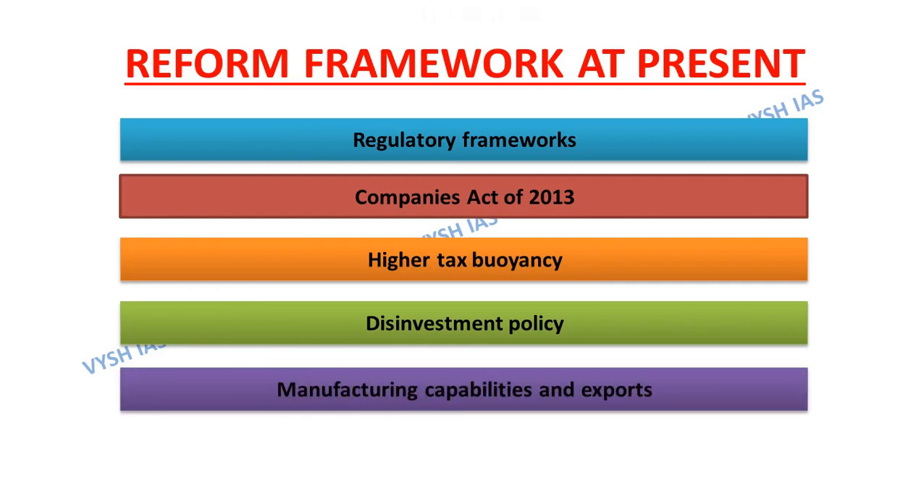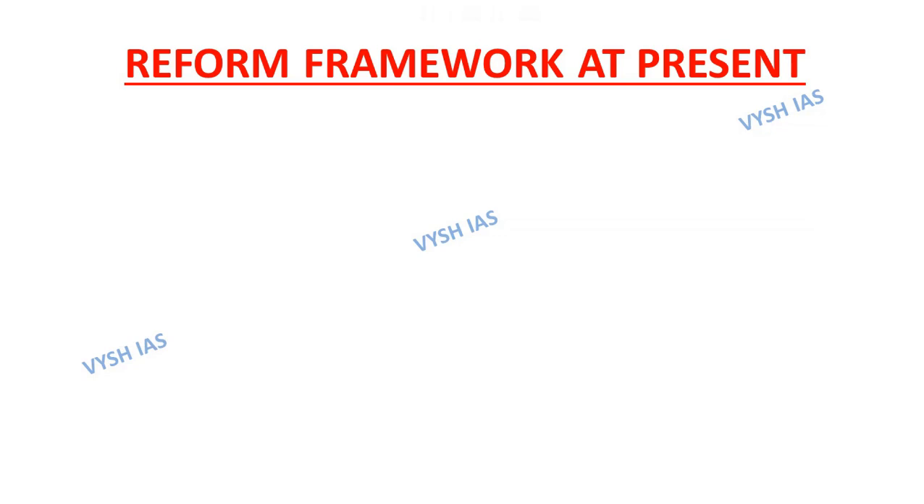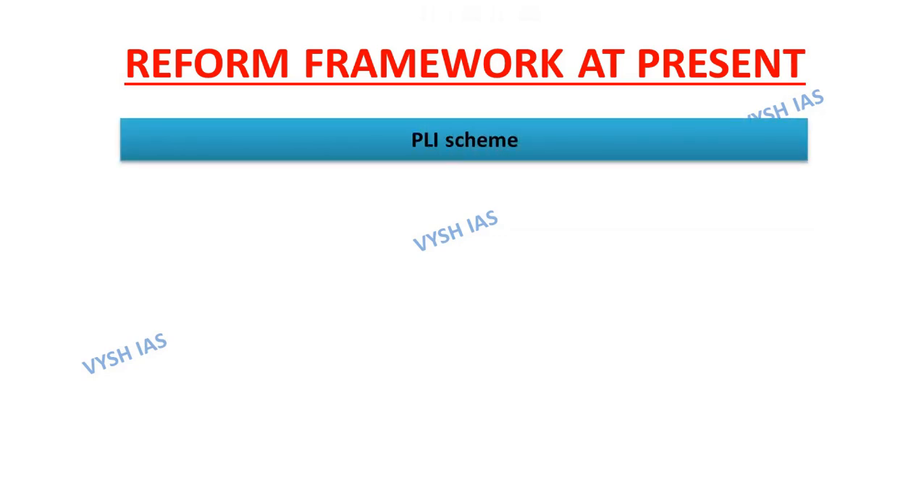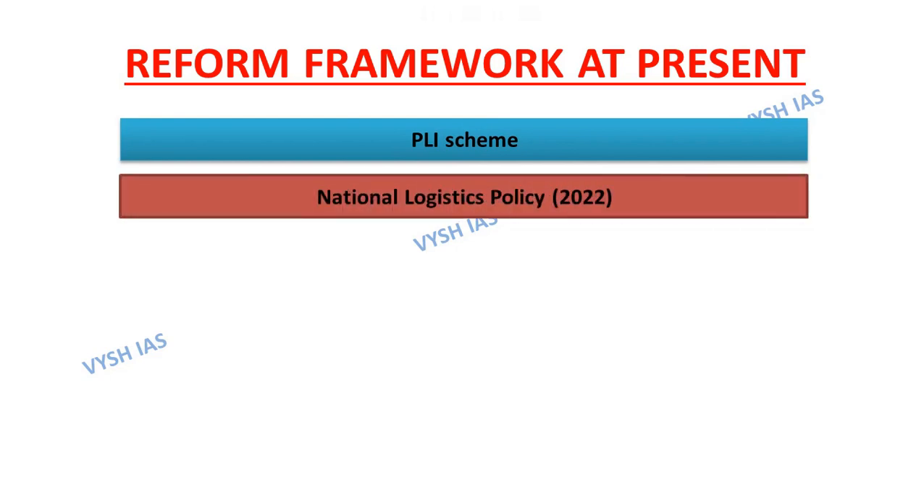Significant initiatives have been introduced under Atmanirbhar Bharat and Make in India program to enhance India's manufacturing capabilities and exports across the industries. Continuing with the reform framework at present, next point is regarding PLI schemes, that the PLI schemes for large scale electronics manufacturing has attracted an investment of few crores and contributed to the total production of rupees 2.04 lakh crore.